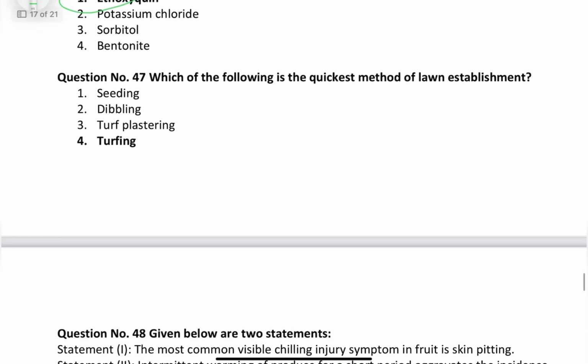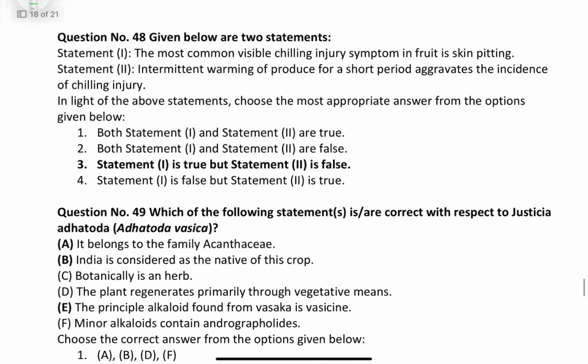Which of the following is the quickest method of lawn establishment, turfing? Given below are two statements. The most common visible chilling injury symptom in fruit is skin pitting. This is correct. Intermittent warming of produce for a short period aggravates the incidence of chilling injury. It's incorrect. So the right answer is the third option.